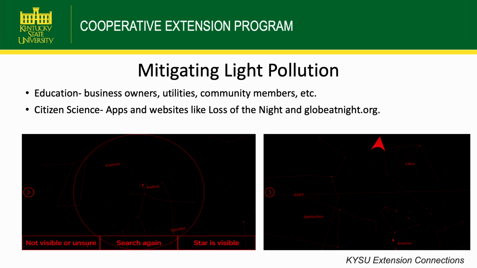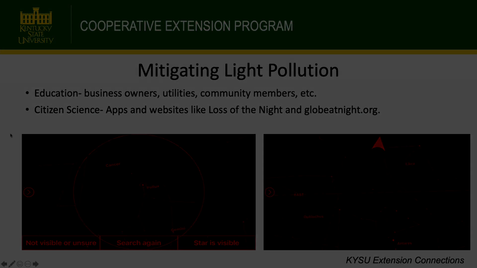We need to try and mitigate the effects of light pollution. There are a few ways to do that. One is through education. We can try to educate business owners, utility companies, and community members on why light pollution is bad and how they can change what they're doing. There are also citizen science projects, so apps and websites like Loss of the Night and globeatnight.org.